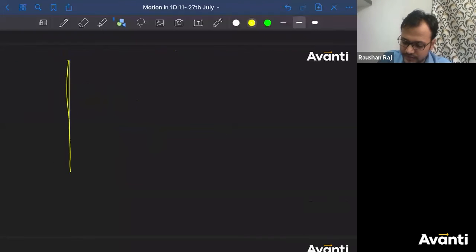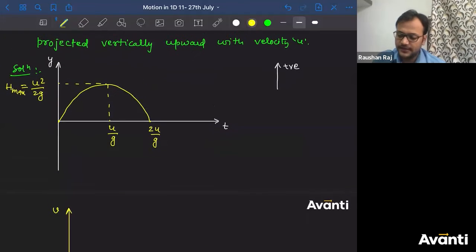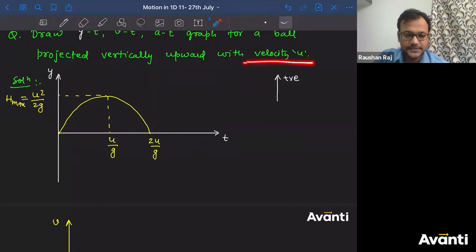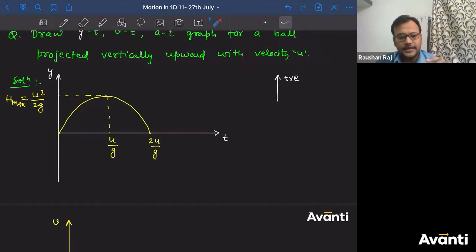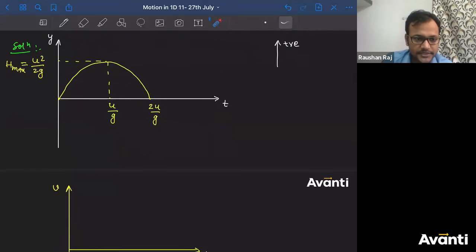Now let us move on to the VT graph. If this is V, this is T. Okay? So the particle will have zero initial velocity or non-zero initial velocity? It is given in the question very easily that the particle will be projected with speed u, with velocity u. In which direction? Vertically upward, and vertically upward has been considered positive. So at t equal to 0, the particle will start from a positive velocity.